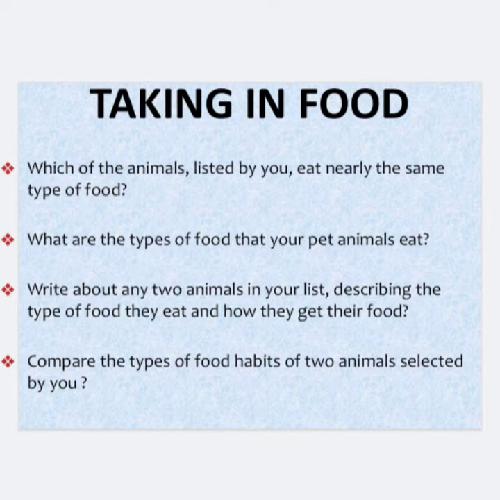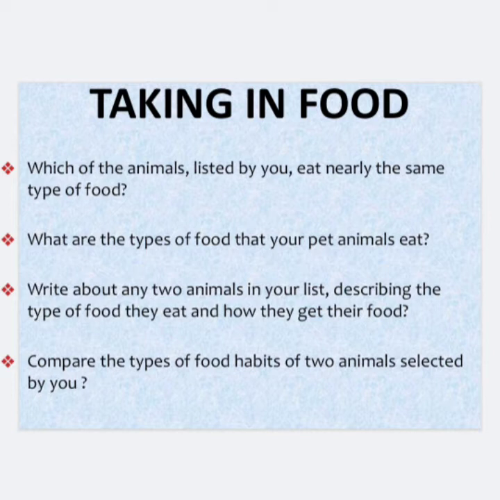What are the types of food that your pet animal eats? If you have a pet dog, it may eat meat, bone, bread. If you have a cat, it may eat meat, milk, etc. If you have a parrot, it eats chili, guava, etc. If you have a rabbit, it eats cabbage, grass, etc. Right?